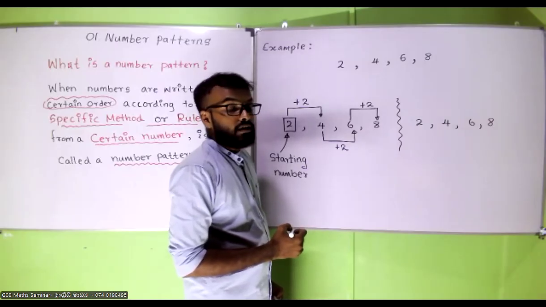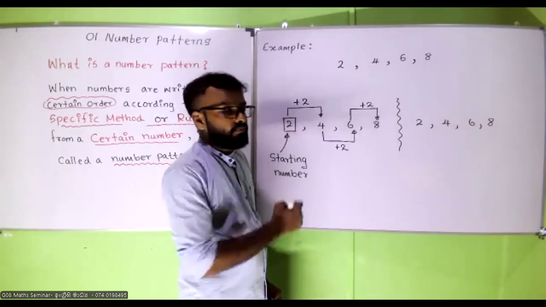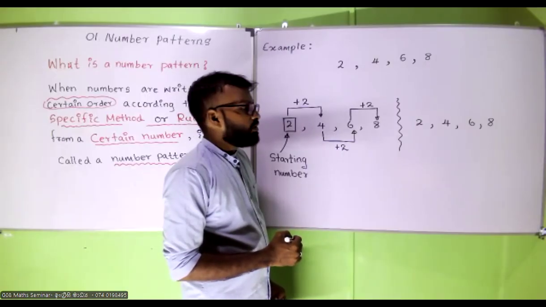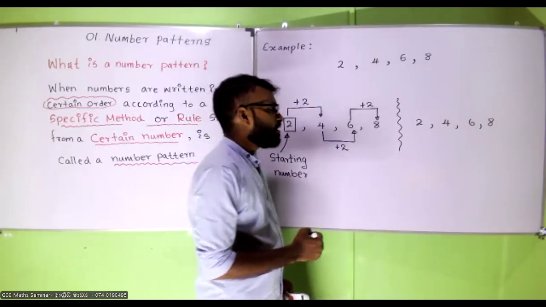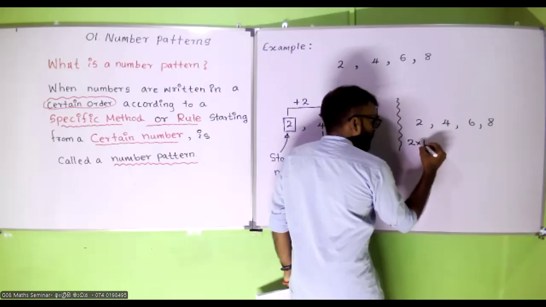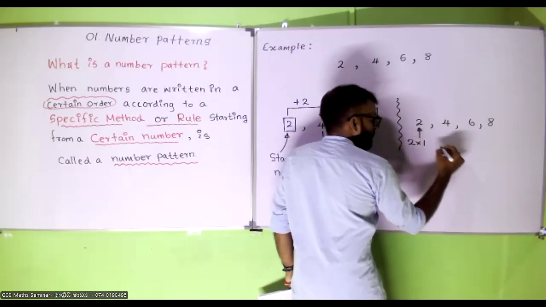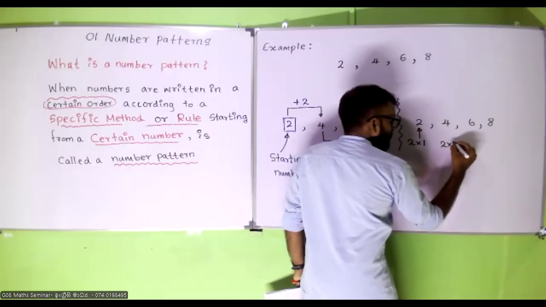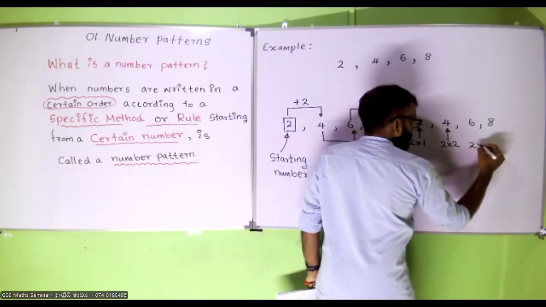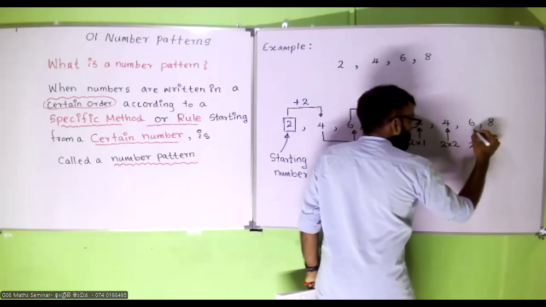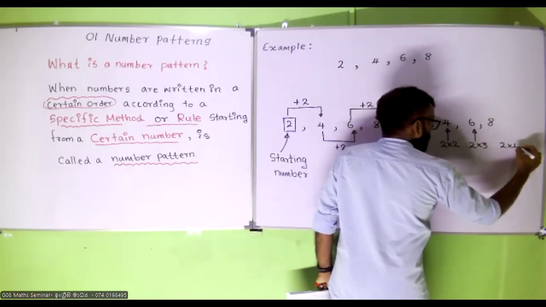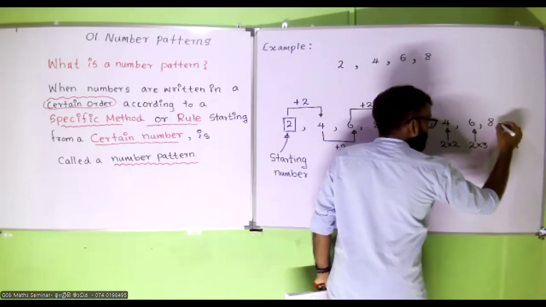You can say even numbers. Yes, these are even numbers. That is a specific rule or method. And what if I do this? 2 times 1, 2. 2 times 2, 4. 2 times 3, 6. 2 times 4, 8.